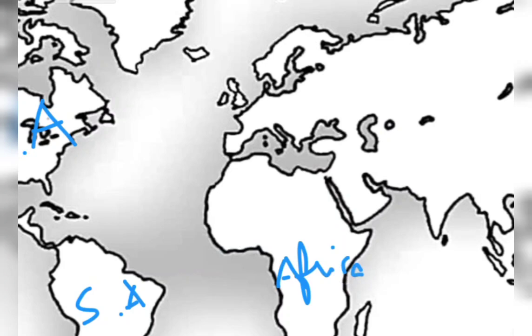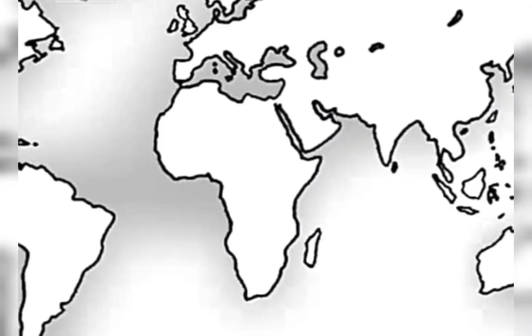Okay, Africa. Here, Australia. Sorry, this is Australia. So this is our country, India. Okay, this is North America, this is South America, this is Africa. This is Australia. So here under that, Antarctica.